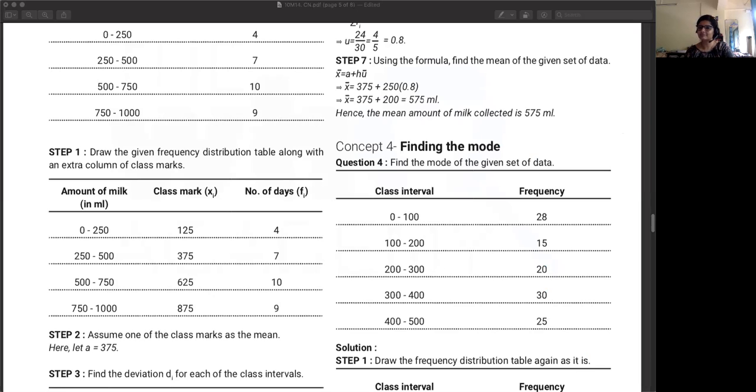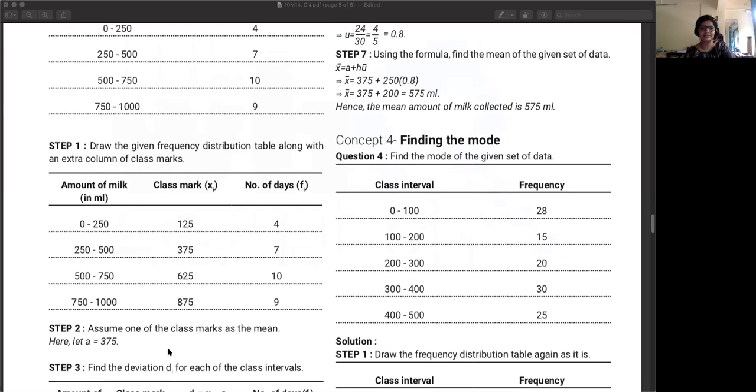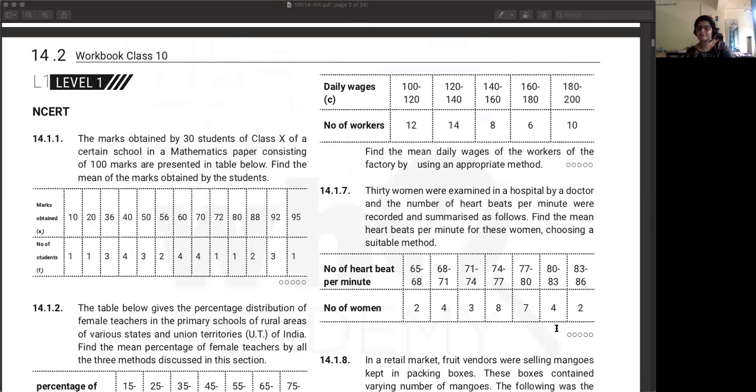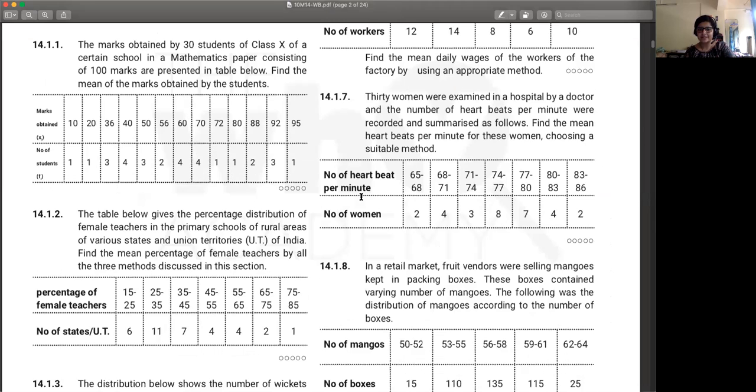Ayush Jena, are you there? Is your mic or camera not working? Okay, who can say what is the formula for finding mode? Ma'am, it's L plus F1 minus F0 by 2F1 minus F0 minus F2 into H. Yes, awesome, absolutely. Okay, cool.